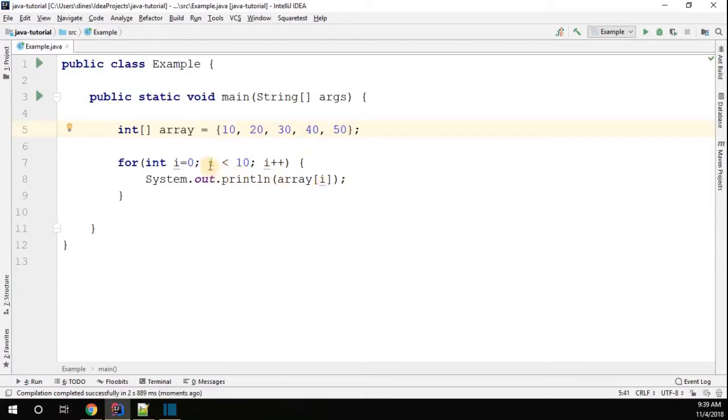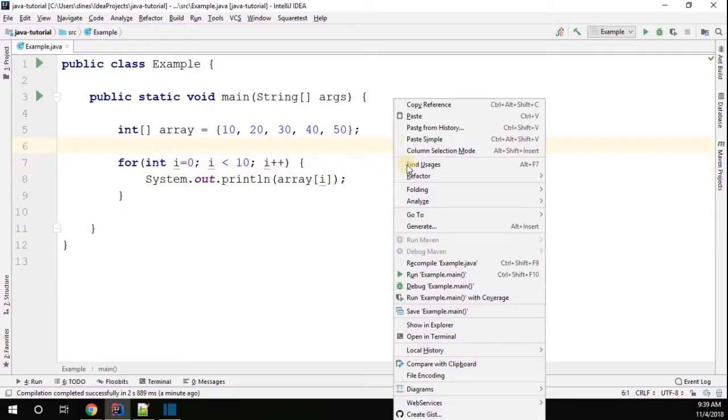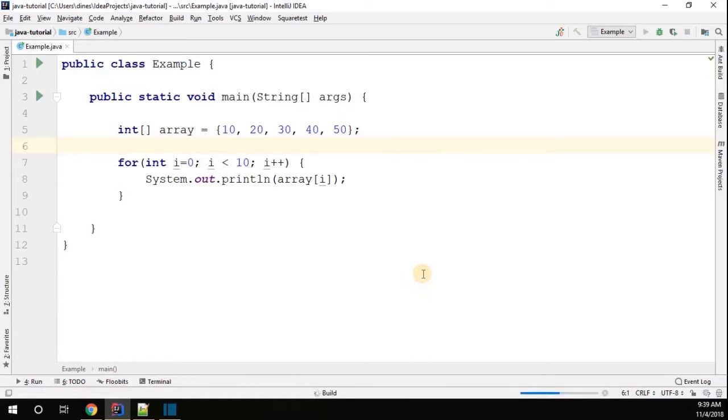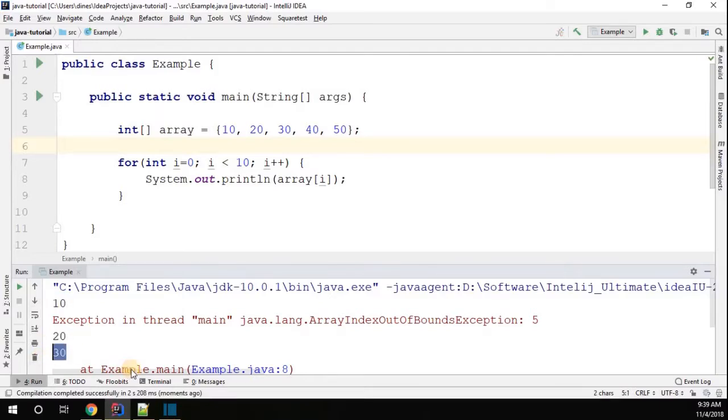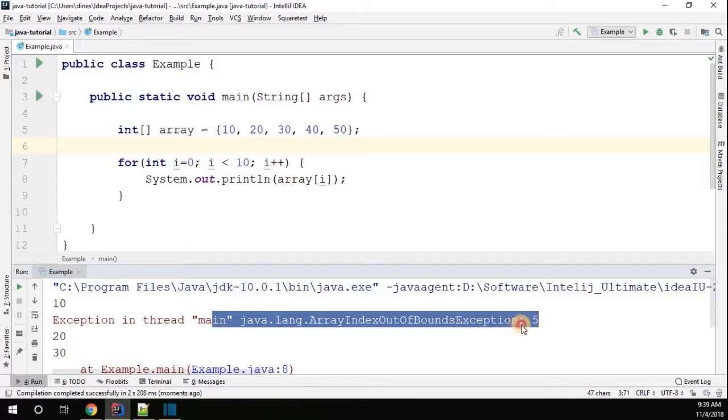But here if you see, we are running this for loop till the 10th time. If you do that, what will happen? Consider when the array index is 5: we don't have index 5 available at all in this array. We will probably get an ArrayIndexOutOfBoundsException, meaning that array index is not available in the array. We will end up with some exception. Let me run that and see what happens. Can you see that? We got 10, 20, 30, 40, 50, but finally we ended up with an ArrayIndexOutOfBoundsException when trying to access what?